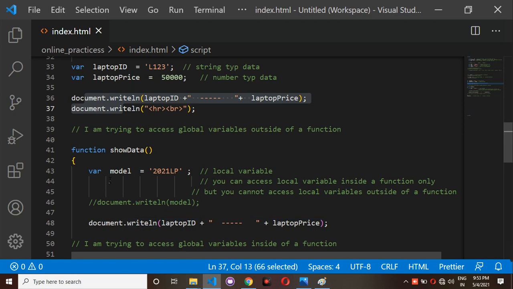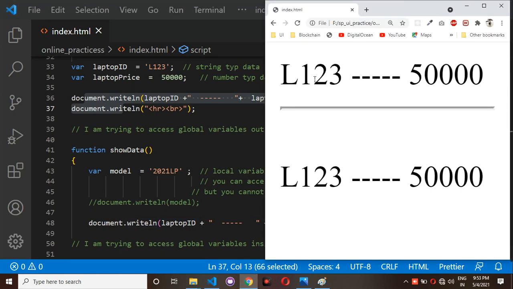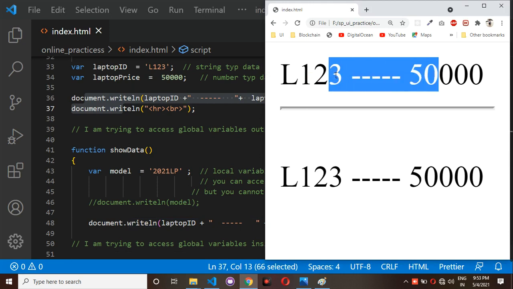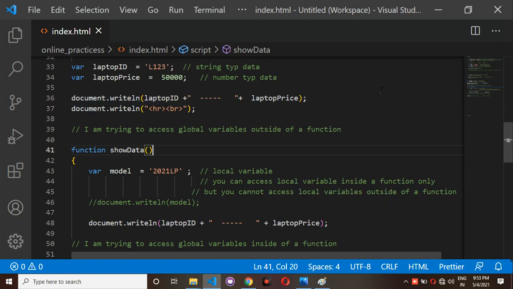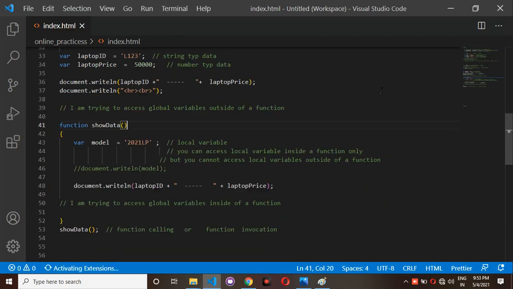But if you are trying to access a global variable inside a function or outside of the function, it can be accessible. If you want, you can check the output here: the global variable is working outside of a function, and the global variable is working inside a function also. It is working in both places. That's why we can say that in JavaScript, we have two types of variables: one is the local variable and one is the global variable.